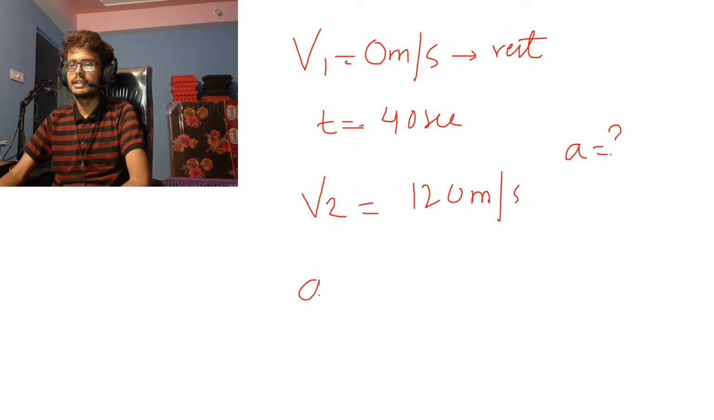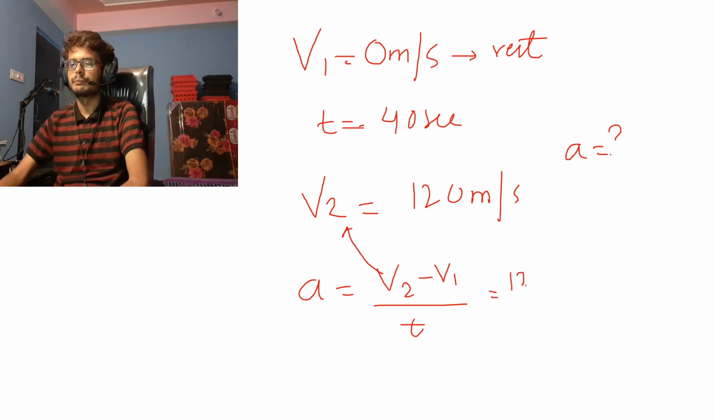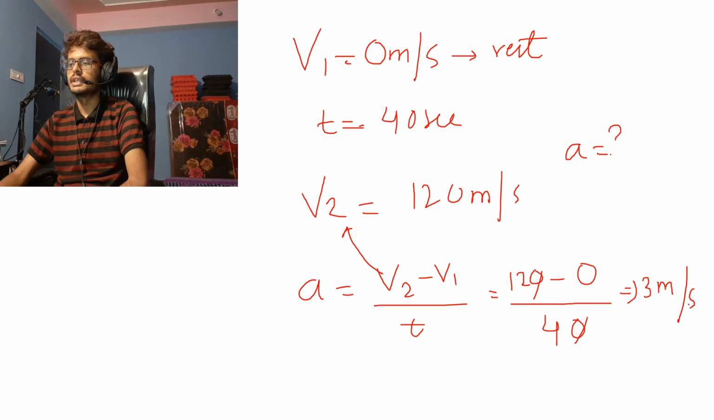We know acceleration is the change in velocity, v2 minus v1, divided by total time taken. So v2 is given to us as 120 and v1 is given as 0, divided by the total time taken, which is 40. So you cancel the 0 off. So your acceleration is 3 meter per second square.